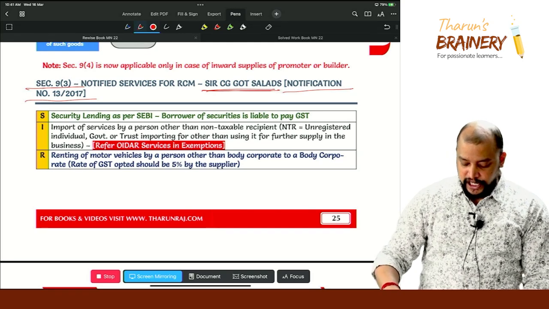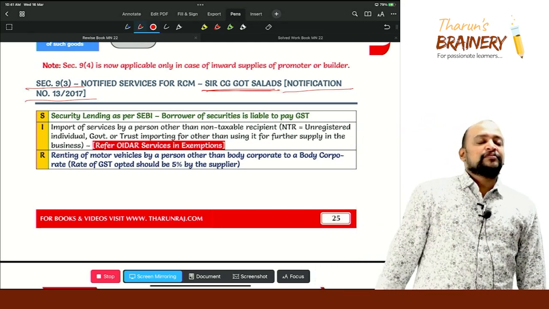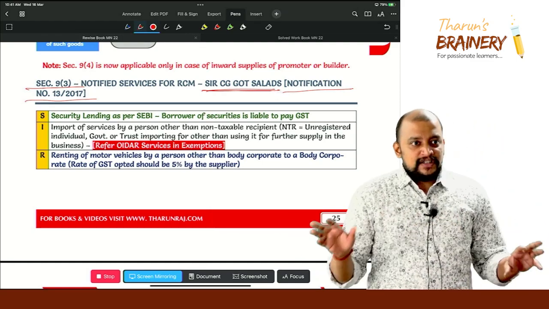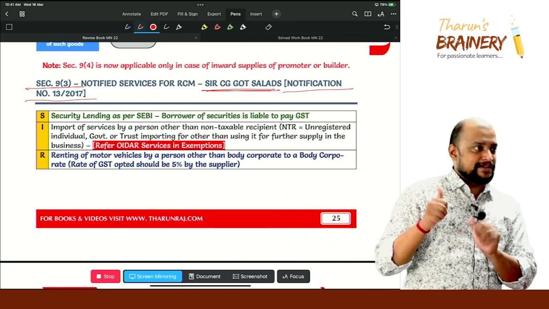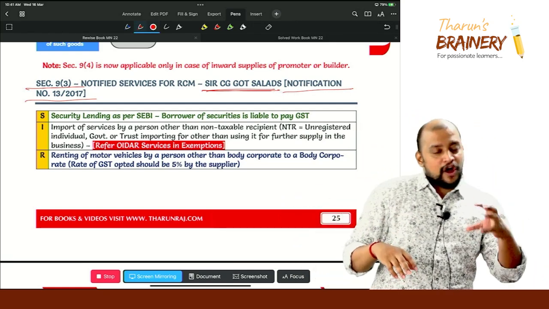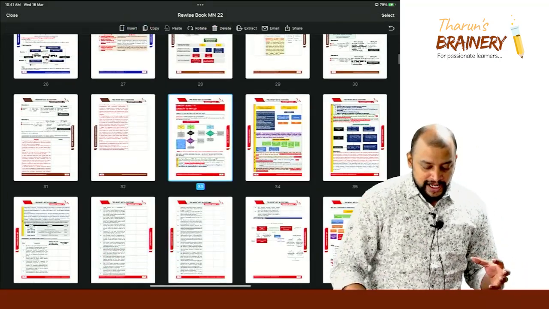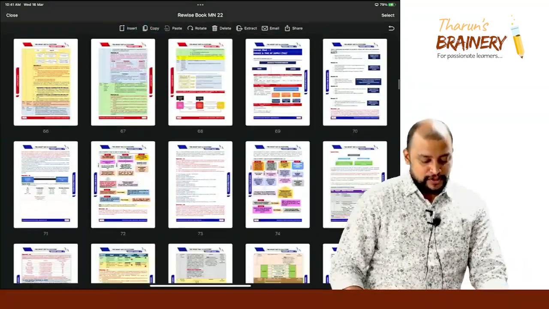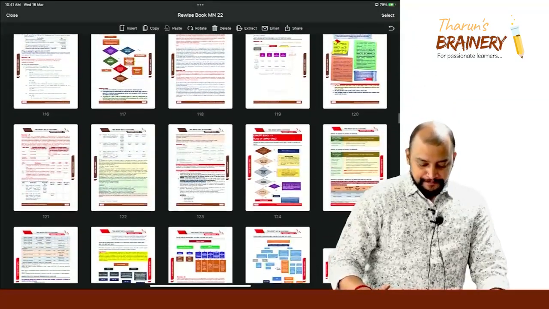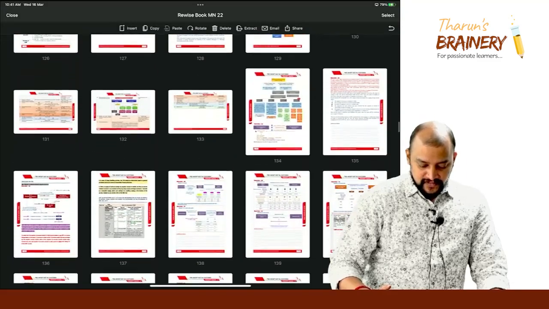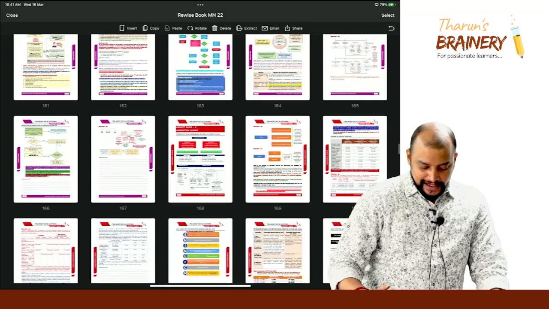Yes, for security lending. In case of security lending, there are no exemptions. If there are any exemptions to that, those exemptions also we are going to cross check and discuss. Clear? So this concept block we are going to discuss in connection with the exemptions concept block also. So the exemptions concept block is in, where is that here?